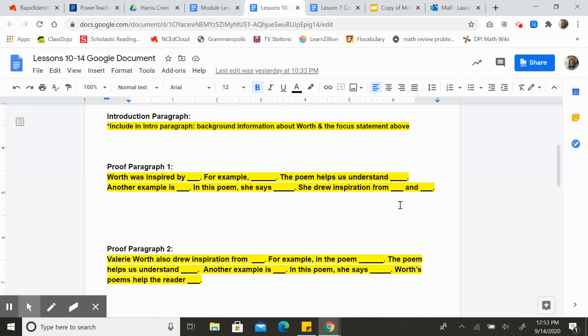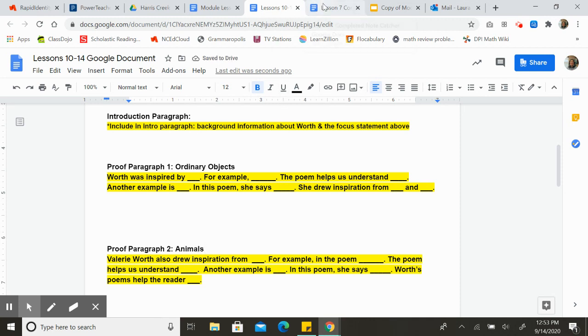Make sure that you have specific information and proof from the poems she wrote that proves that in proof paragraph 1, she was inspired by ordinary objects. Okay? I'm going to even write that there. O-R-D-I-N. Ordinary objects. Okay? And then I'm going to write that one for later.